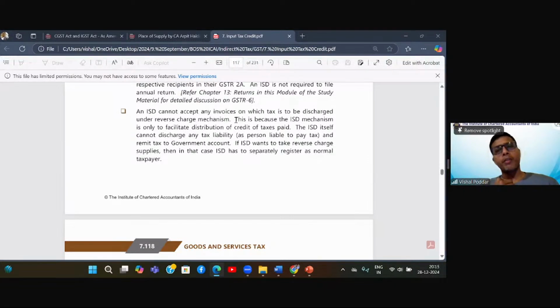And obviously, the lawyer will be giving the bill to the head office only because his services are for the whole company. But the problem is, when I receive the lawyer's bill, which is always to be paid under RCM, the ISD portal, the ISD functionality, does not allow you to pay any tax.